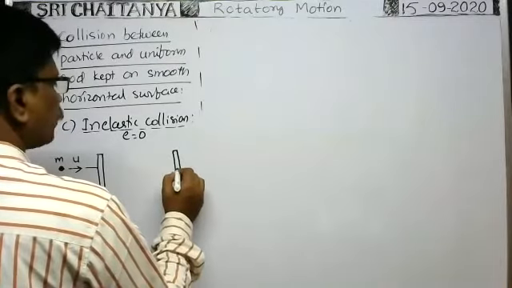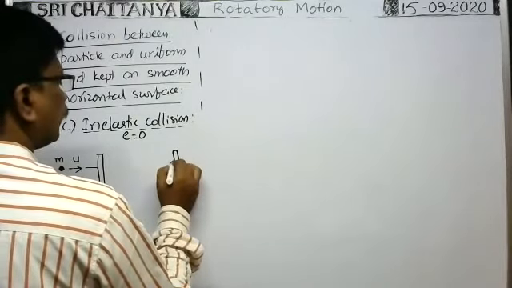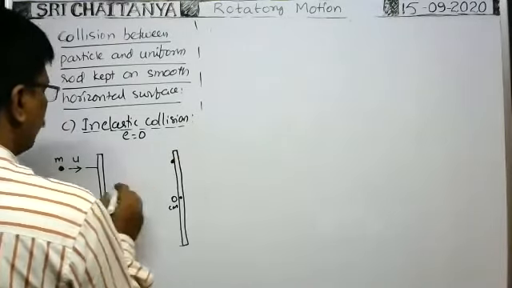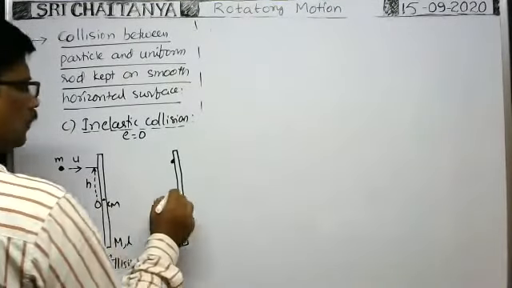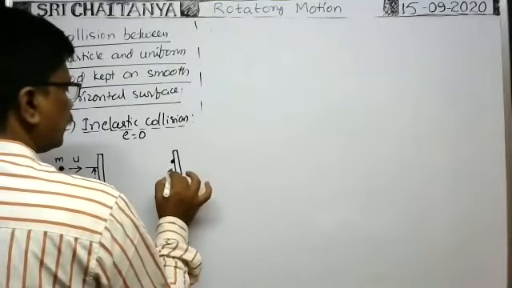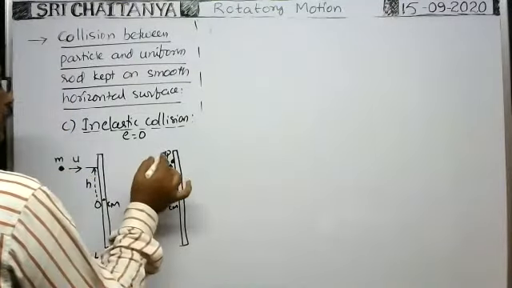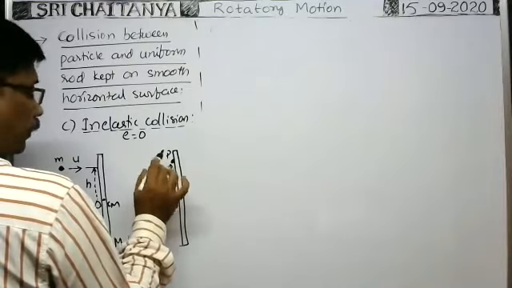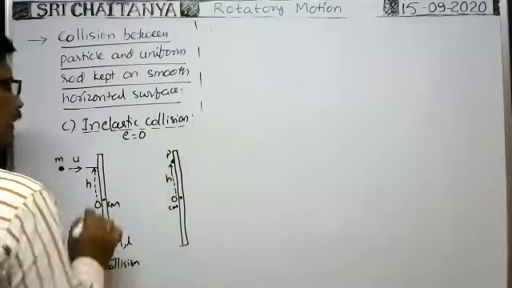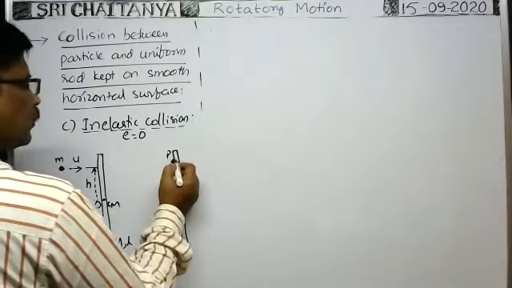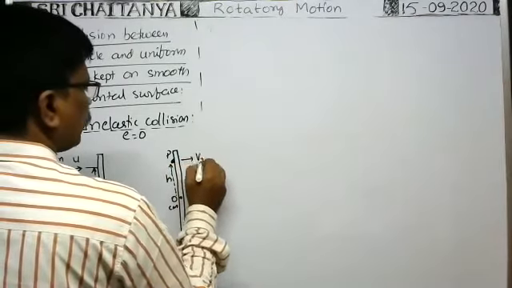But whenever the particle makes collision with the rod, then the particle sticks to the rod at this point. Initially, the height at which the particle makes collision with the rod is h only. The particle makes collision with the rod at this point P and sticks to it because of inelastic collision. This particle and this point of the rod both move together with a velocity, say v2 dash.